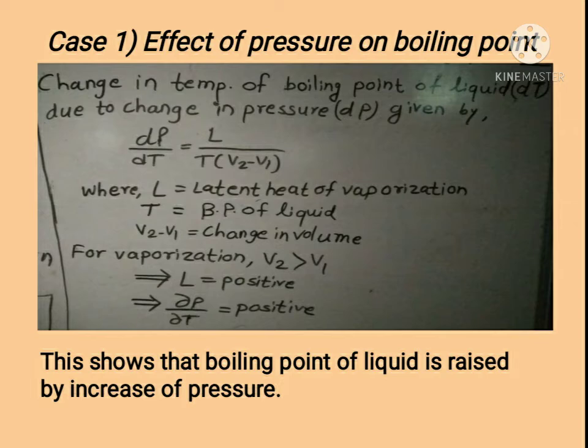This shows that boiling point of liquid is raised by increase of pressure. That is, boiling point of liquid increases with increase in pressure.